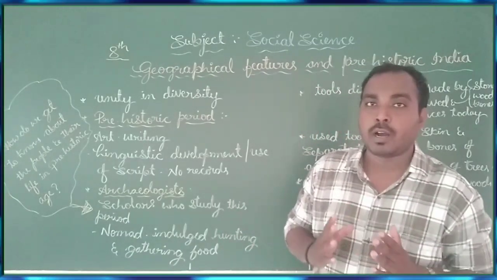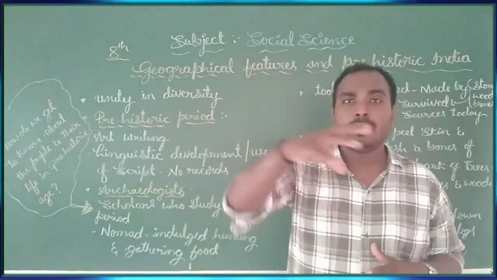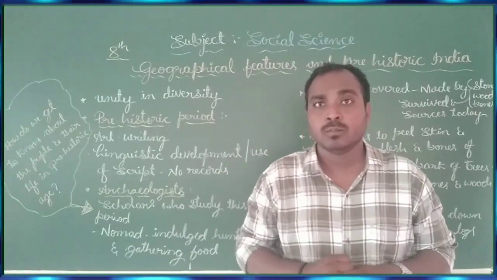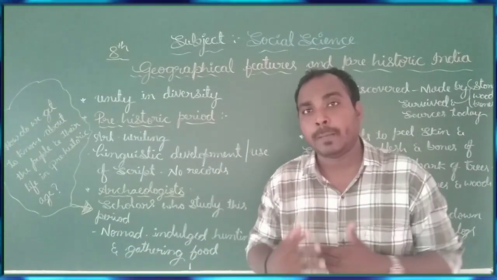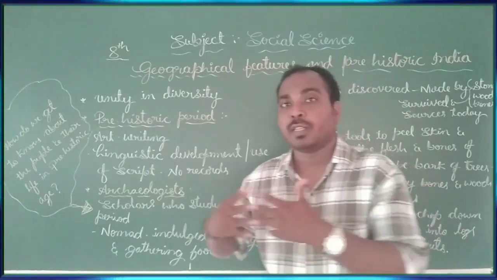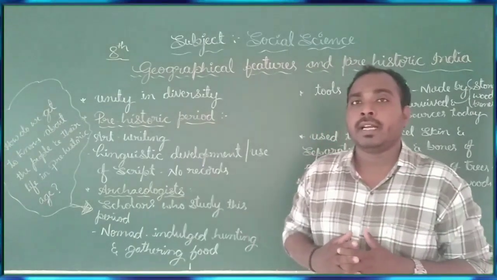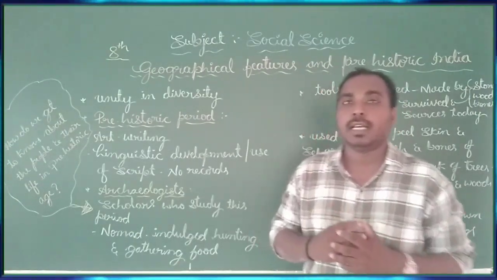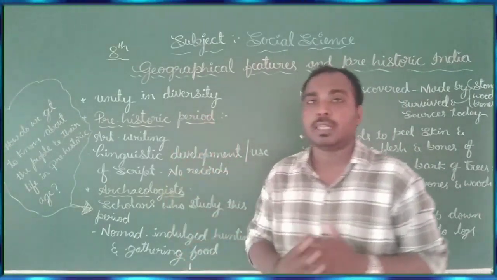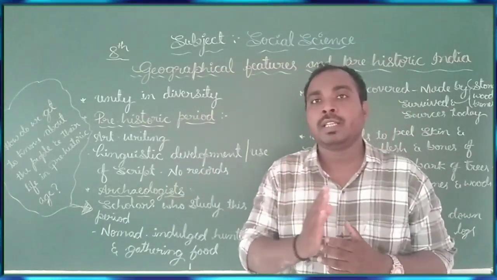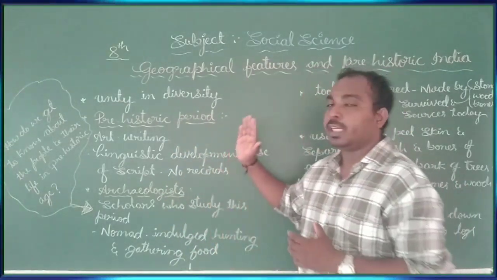In today's class we are going to learn by observing all these Indian features. Different kinds of people have adjusted their lives to different kinds of environments, isn't it? That is why India has the title of unity in diversity.